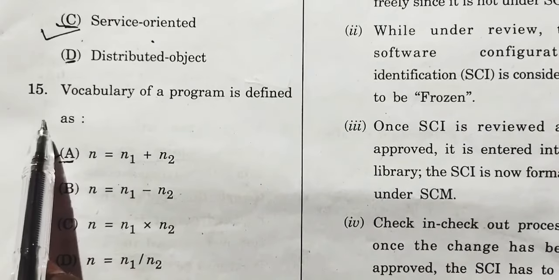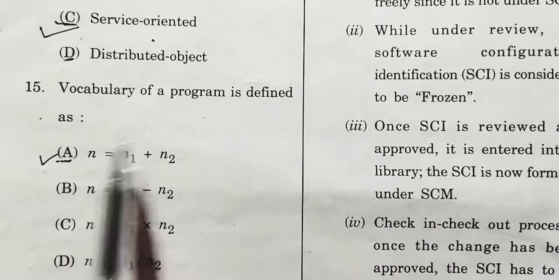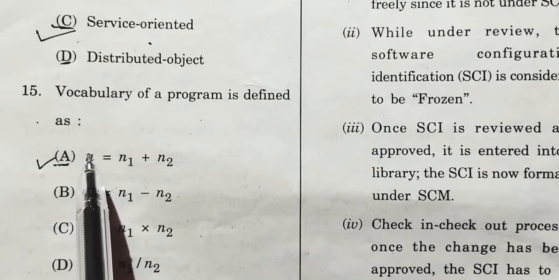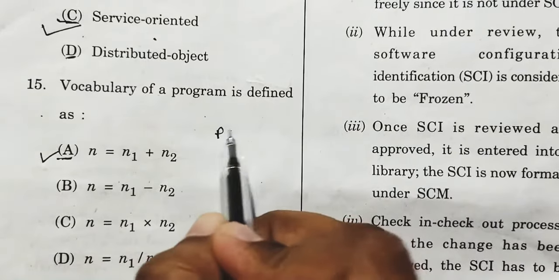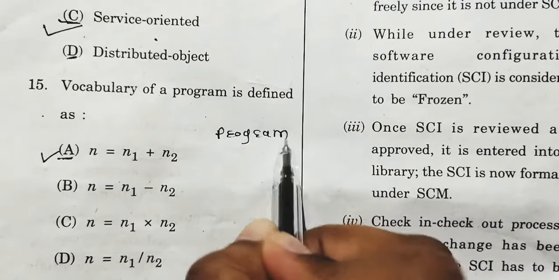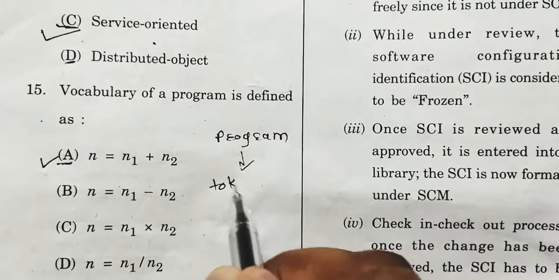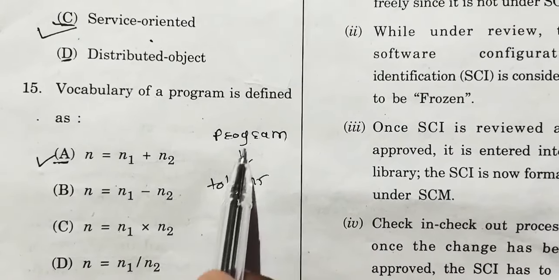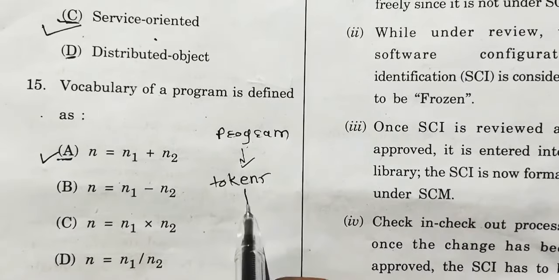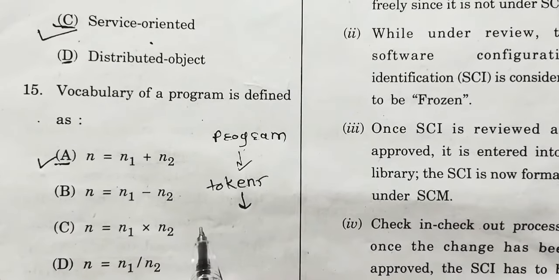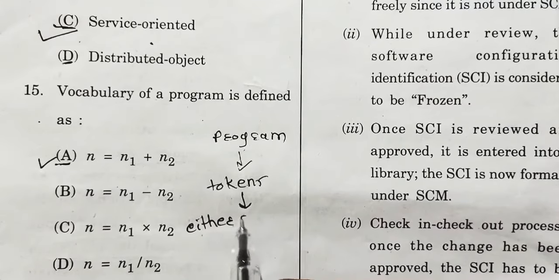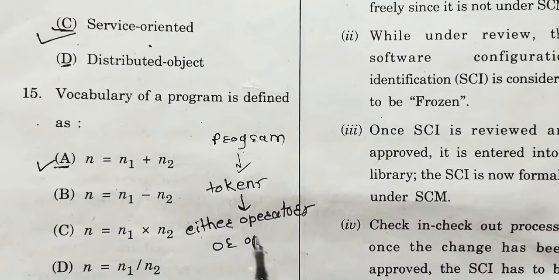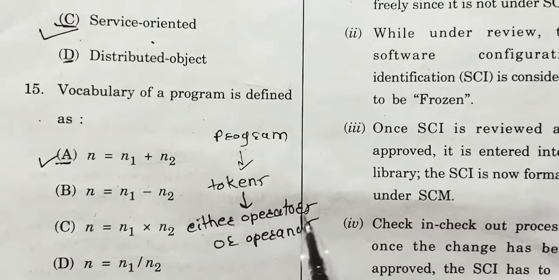Question number 15. The vocabulary of a program is defined as. What is the vocabulary of a program? According to Halstead's theory, a computer program is nothing but a collection of tokens. Okay, now what is a token? We have learned this in PCS. A program is a collection of tokens, and these tokens are either operators or operands.